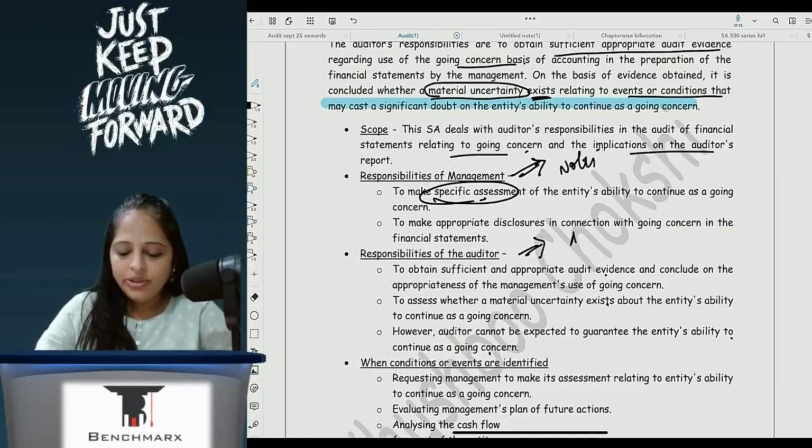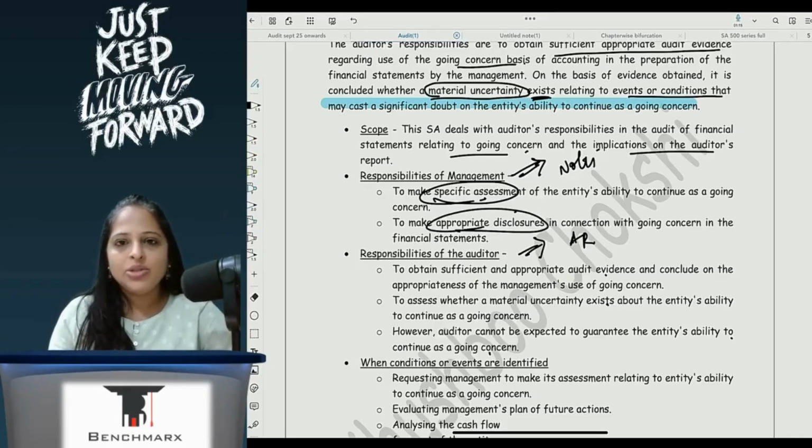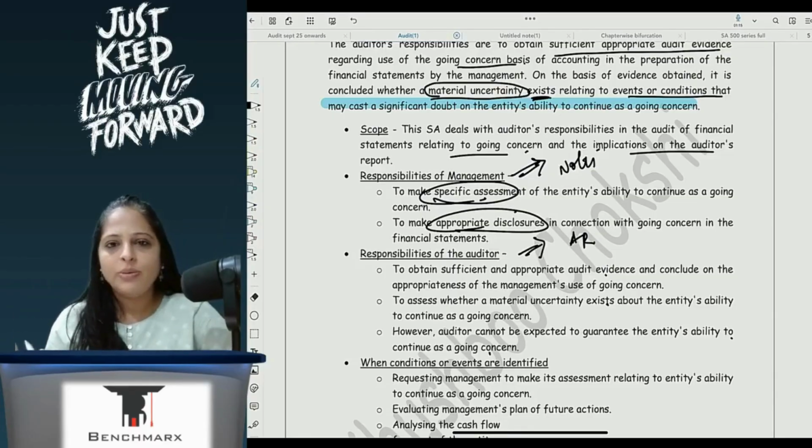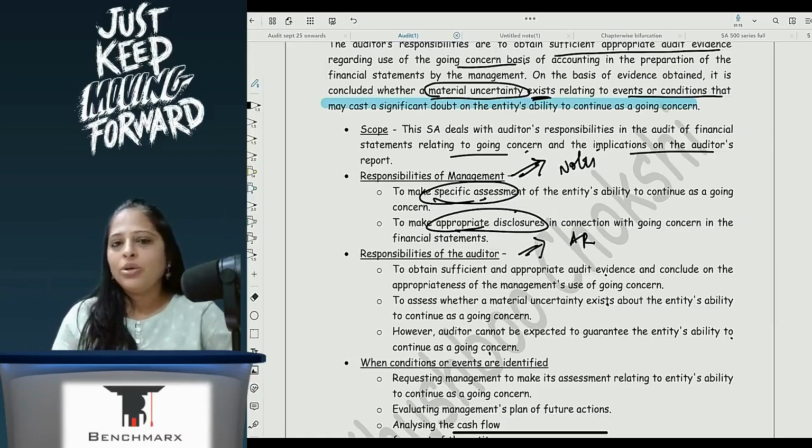Where will auditor report? Audit report. So here management will make a specific assessment and make appropriate disclosures in connection with going concern. When going concern is fine, there is no issue, there is no problem at all. You will just say it will continue as a going concern. When there is a doubt on the going concern, at that point of time, you have to change your disclosures.